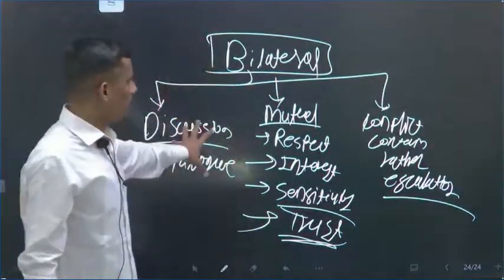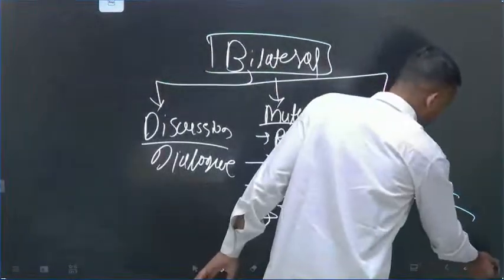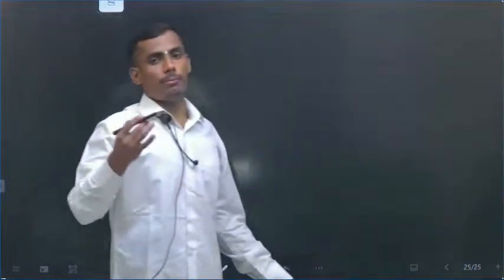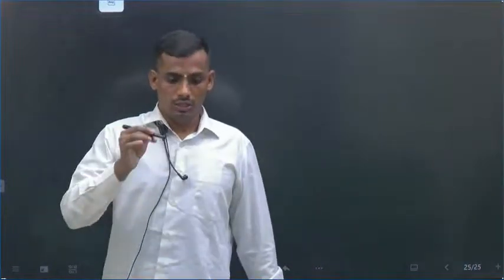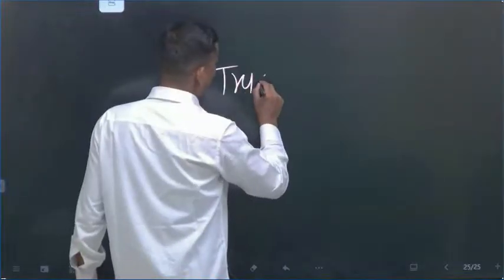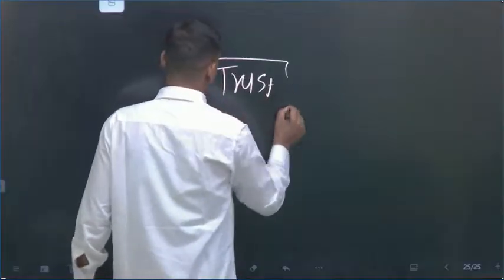Okay, so this is the bilateral level. This is overall China, but from my side, I would say the relation should be based on this. What China and India need is trust.